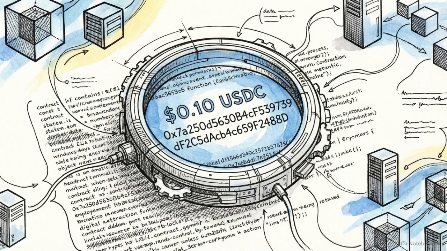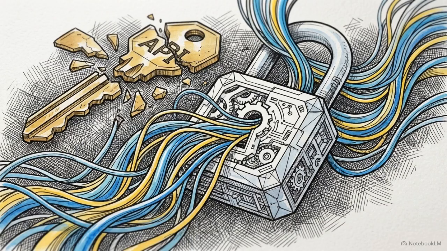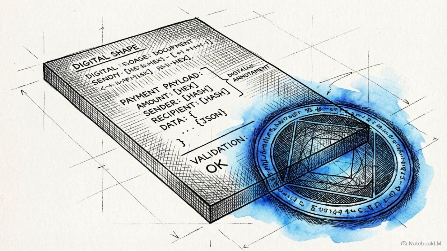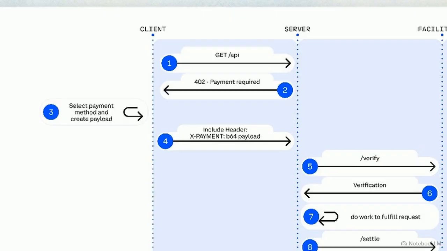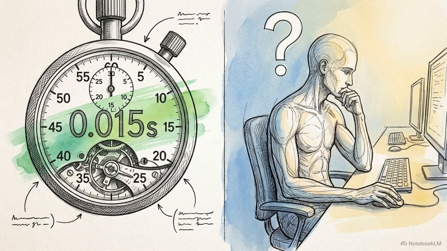The agent dynamically parses this payload. It reads the exact cost, verifies the required stablecoin contract, and evaluates whether the data is worth the price based on its current logic. This handshake successfully eliminates the need to provision upfront API keys. It moves the authorization process to the exact moment of the transaction. Once the agent accepts the price, it responds by generating a cryptographically signed payment payload. Using its wallet, the agent signs the authorization, retrying the initial request with the base 64 encoded payment payload in the header. The server receives the retry, verifies the signature, broadcasts the transaction to the blockchain, and completes the work. From the machine's perspective, this happens in milliseconds.